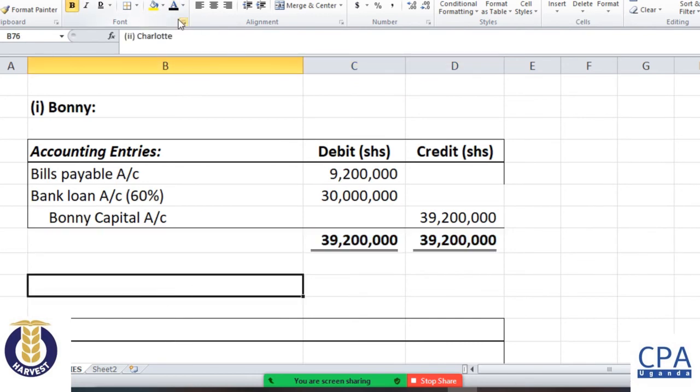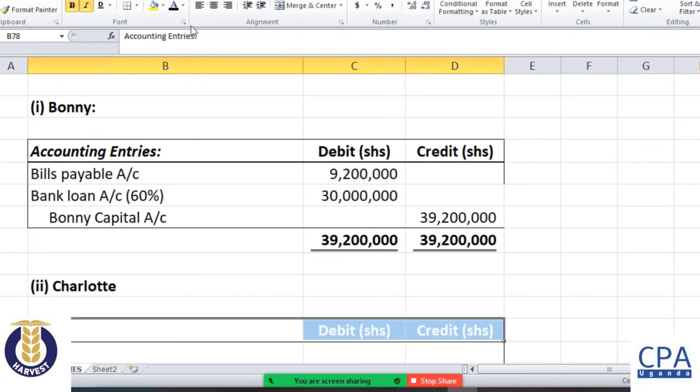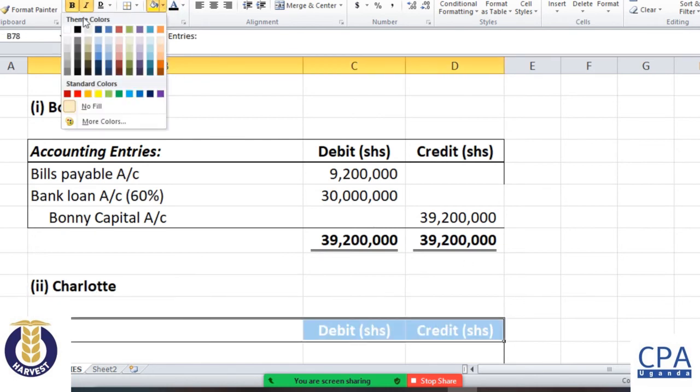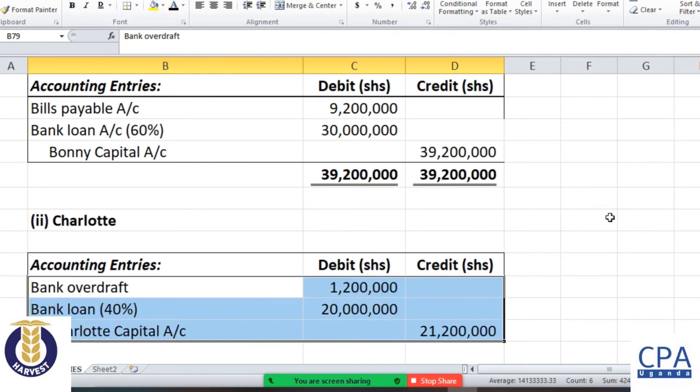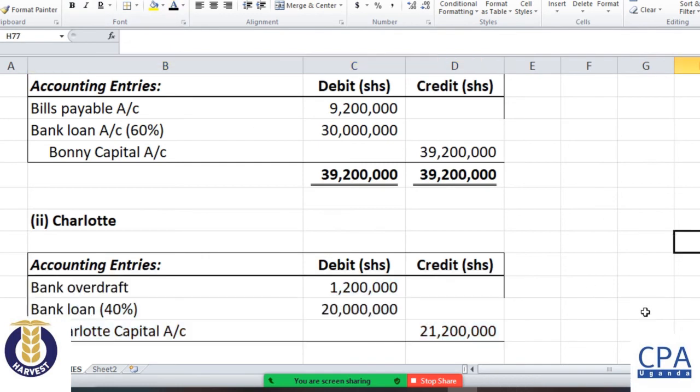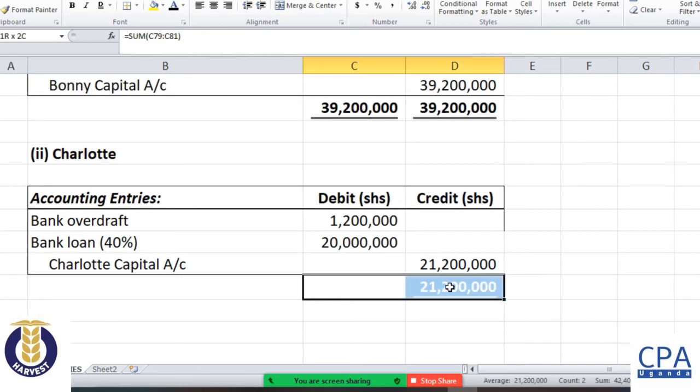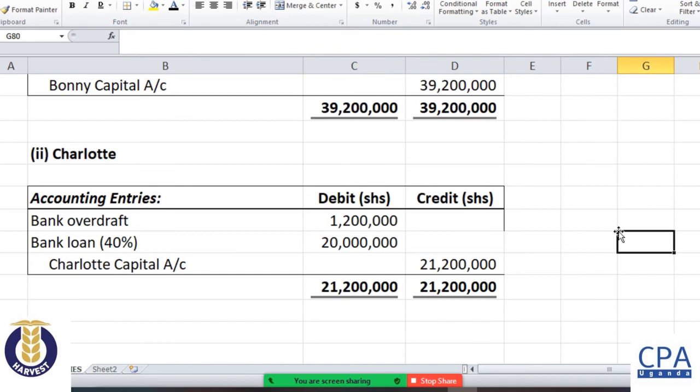Then, of course, Charlotte takes over the bank overdraft and 40% of the loan. So we shall have those figures coming in there. And we have, of course, those entries. We shall debit the bank loan, the bank overdraft, and the bank loan 40%, the 20 million, and then credit Charlotte's capital account, the takeover of those liabilities. So that is how Charlotte's account will be affected in terms of the accounting entries.